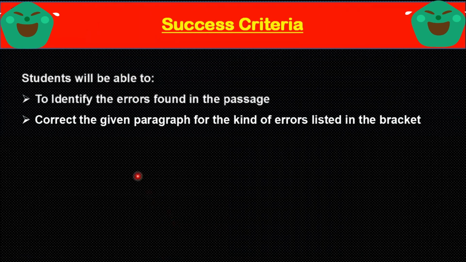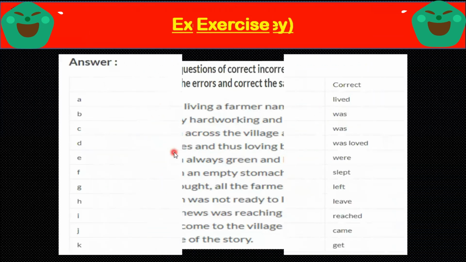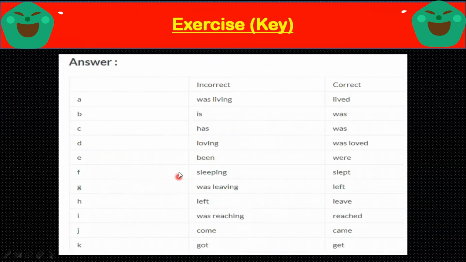Success criteria. Here is your success criteria. Students will be able to identify the errors found in the passage and correct the given paragraph for the kind of errors listed in the bracket. And here is the exercise for you. Please solve it by yourself. Honestly, please do it by yourself. And then check your answers. Over here, there is a key.